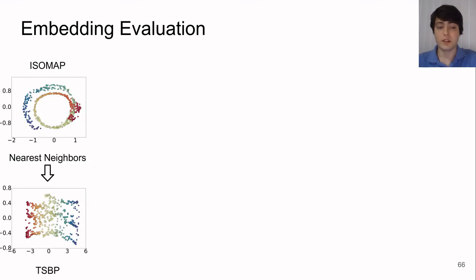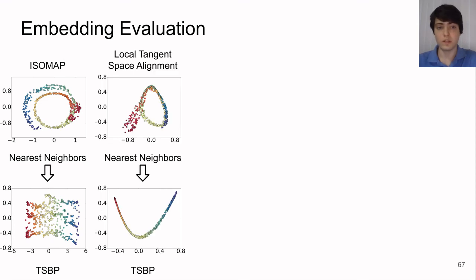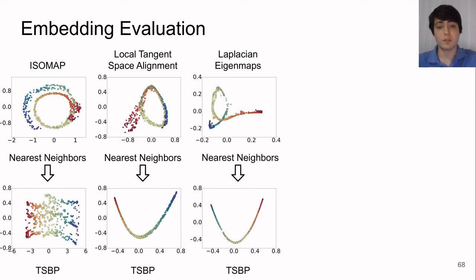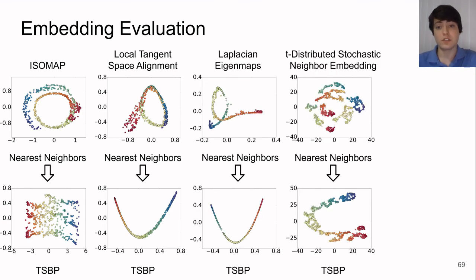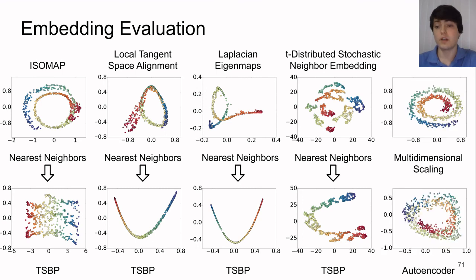Isomap shows the clearest improvement, where tangent space belief propagation allows it to produce an almost ideal embedding. With local tangent space alignment, the embedding still discards the width of the manifold. However, it no longer overlaps data from different regions of the manifold. The same is true of Laplacian eigenmaps and t-distributed stochastic neighbor embedding. Once again, multidimensional scaling and an autoencoder also fail to produce accurate embeddings.